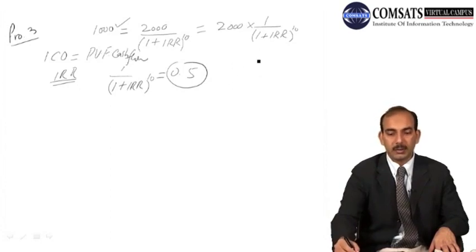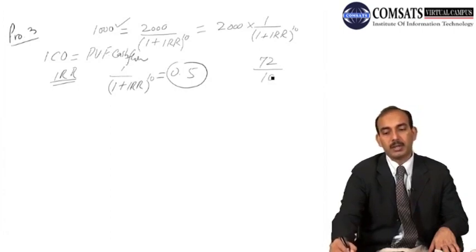So in this case, the rule of 72 would suggest that 72 divided by the time period of that investment to become double, the internal rate of return should be somewhere equal to 7.2%.